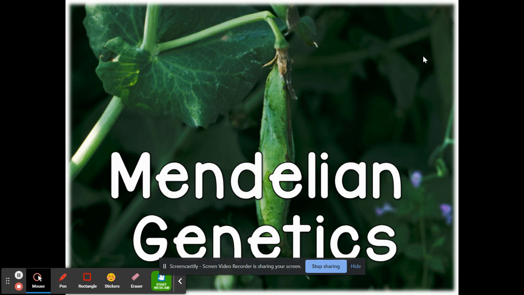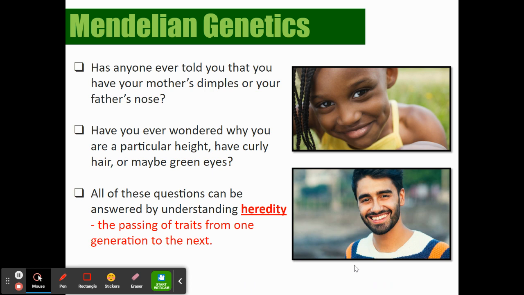All right, biology students, we are going to get started with Mendelian Genetics today. And I just want to express that if anything is written in red, that's one of your vocabulary words. So please make sure that that ends up in your notebook. So we're going to go through these slides, and then in class, we're going to do some practice problems together.